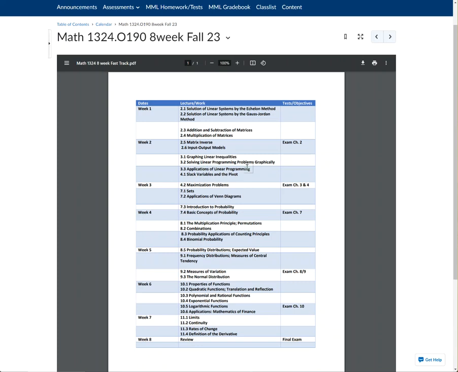You may not get to all of it. That's okay. You're going to find your rhythm. You're going to find what works for you. So you have complete flexibility, but you have complete responsibility. Ultimately, you're making your schedule. So that is our calendar.